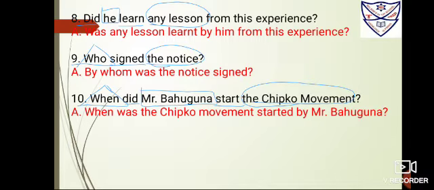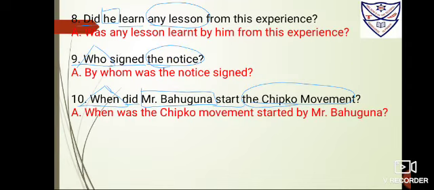Now you are going to bring ahead the notice. So with WH, immediately what should come? Helping verb. So you have to put was. So it is by whom was, put the object, the notice, and then write signed. So it is by whom was the notice signed. Or you can even write, as it is taught in the textbook also, who, use same. So it is who was the notice signed by. Keep this by at the last.